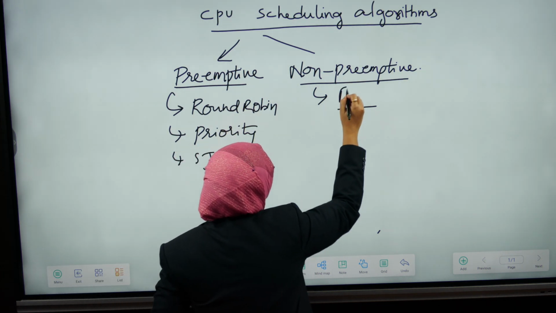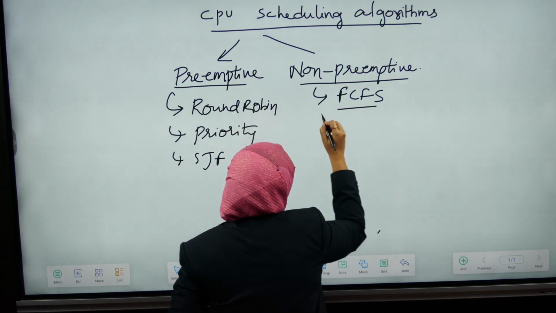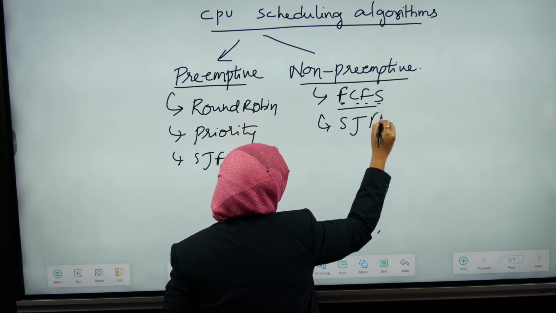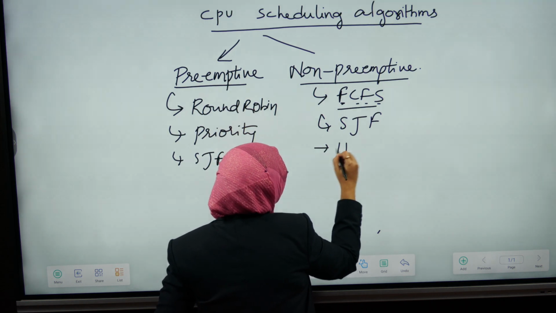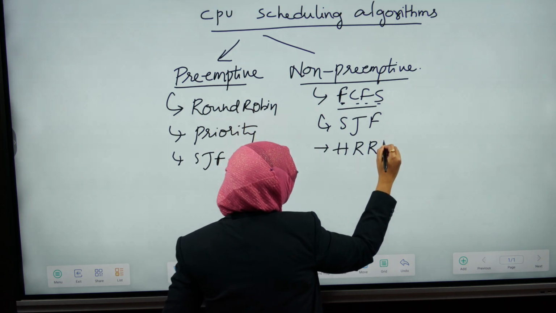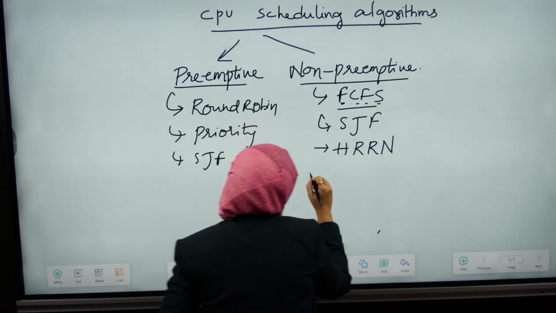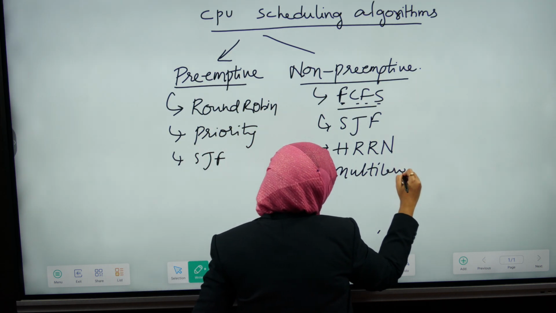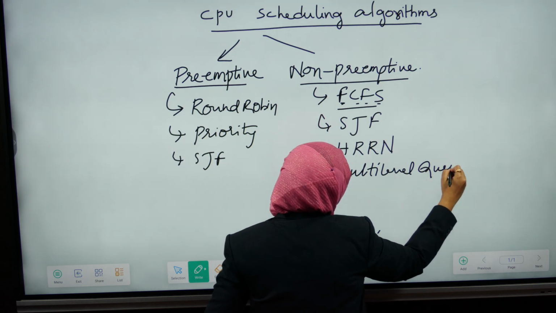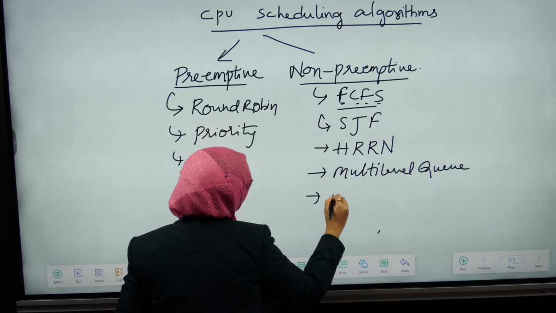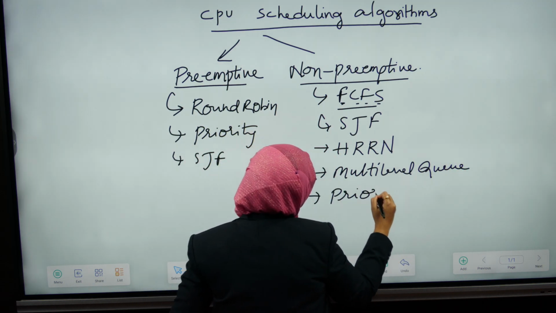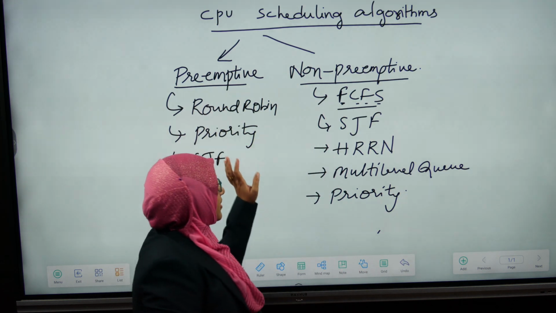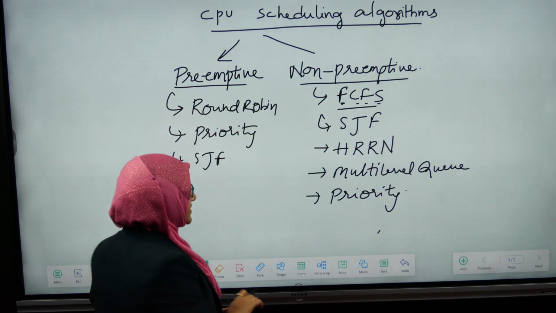And in non-preemption, FCFS, first come first serve, SJF, shortest job first, highest response ratio next, multi-level queue, and priority. Now let us discuss these scheduling algorithms with an example.